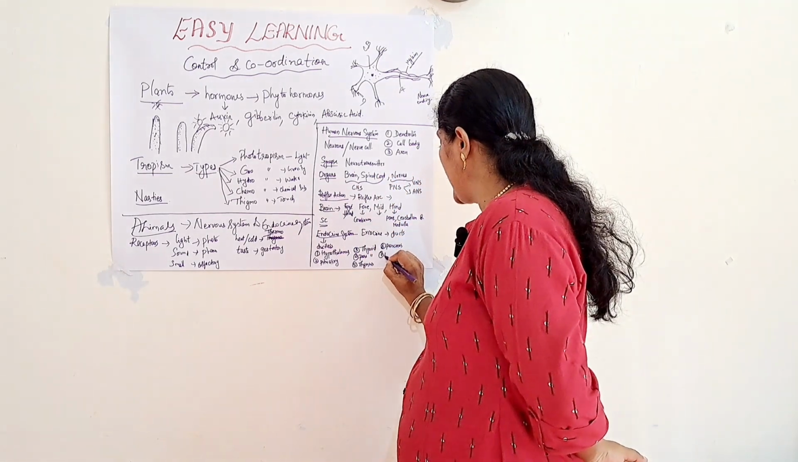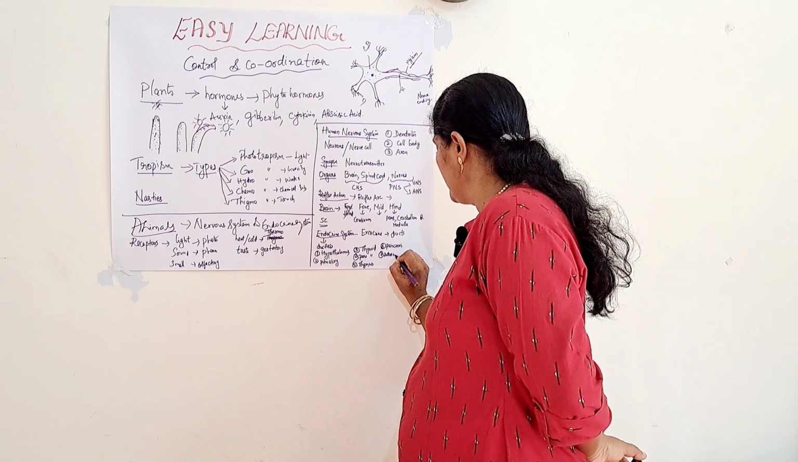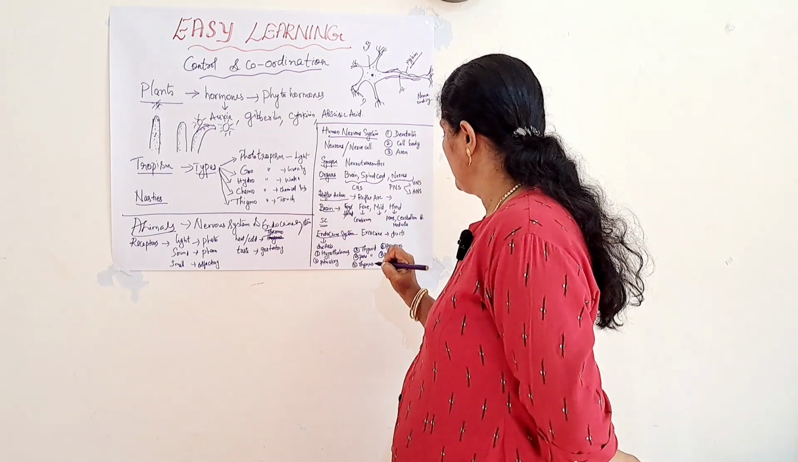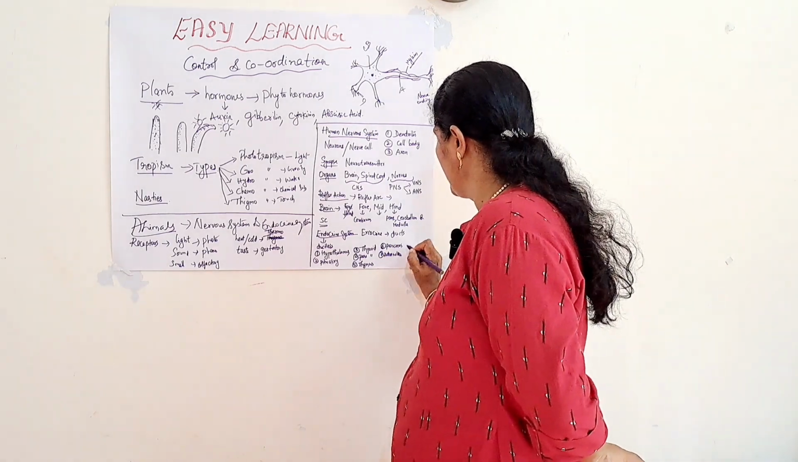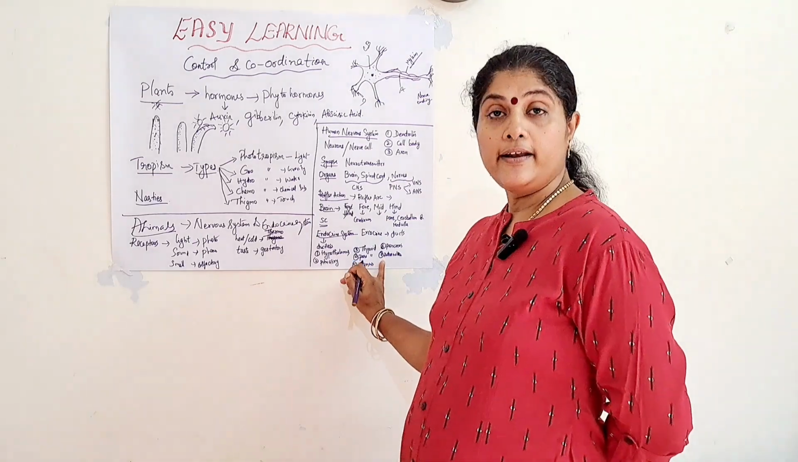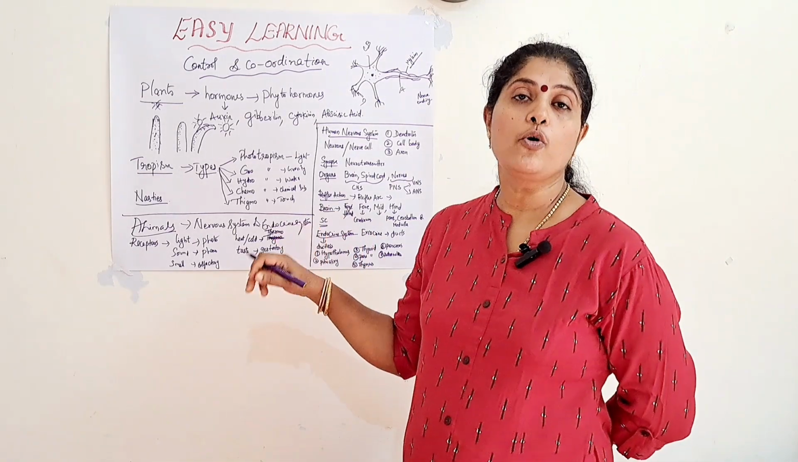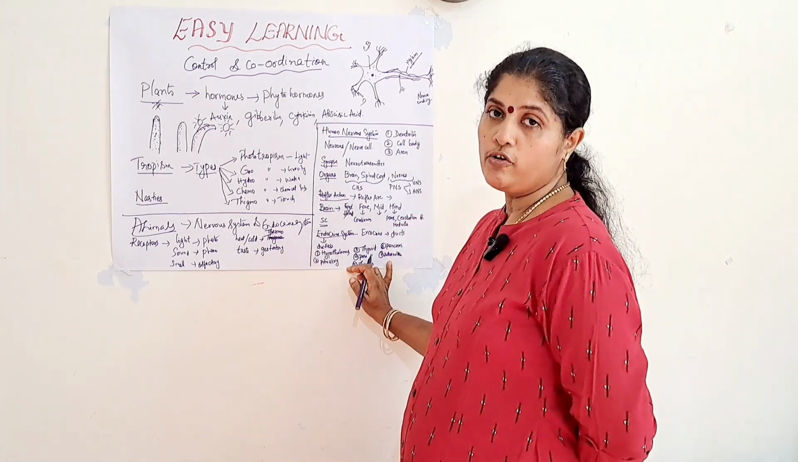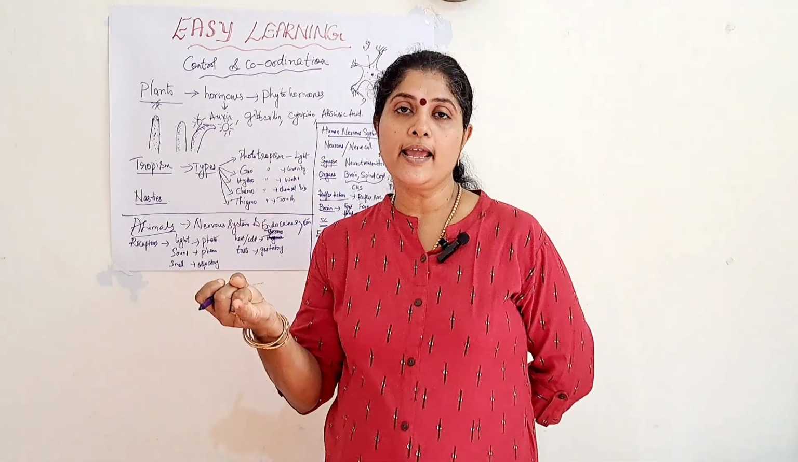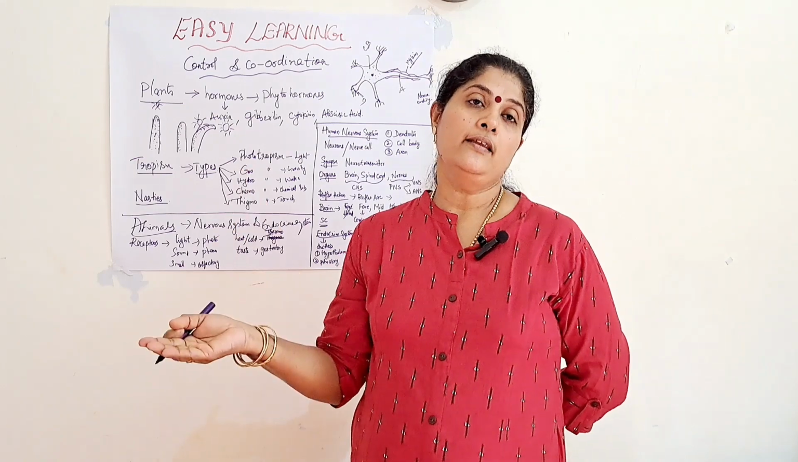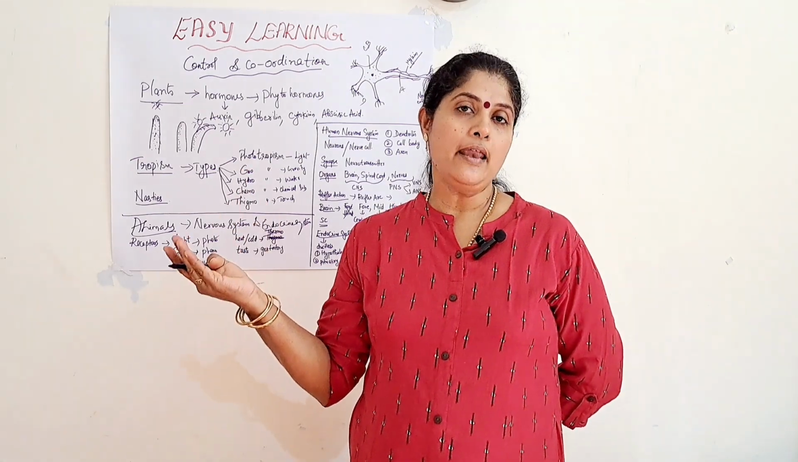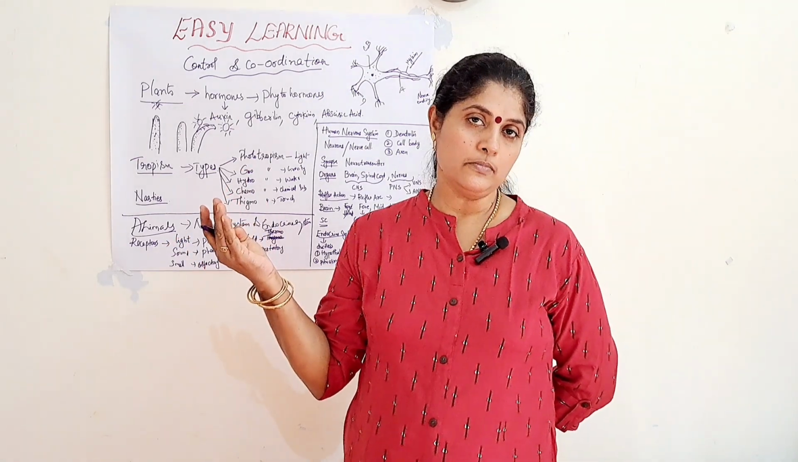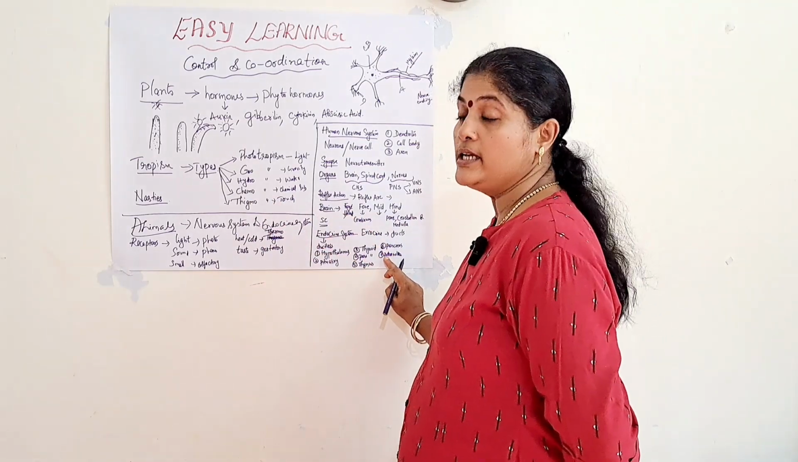Seventh gland is the adrenal gland. It produces the hormone adrenaline and it regulates the heart rate, breathing rate, blood pressure and carbohydrate metabolism. So, all these are regulated by the adrenal gland.